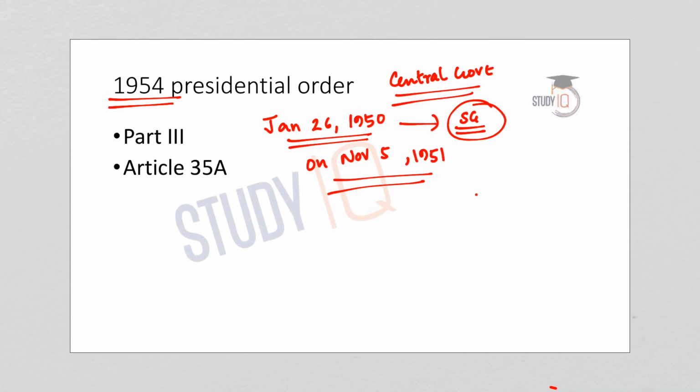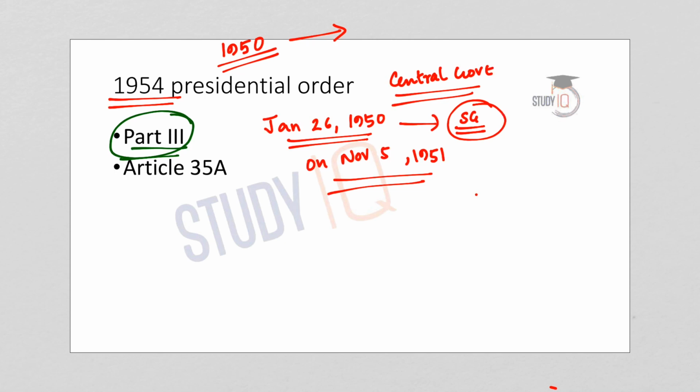So soon the 1950 order was replaced by the Constitution Application to Jammu and Kashmir Order, 1954. Earlier, in the year 1950, an executive order was created because there was no Constituent Assembly. But later, when the Constituent Assembly was convened, the order was replaced by the 1954 order. This order applied to Jammu and Kashmir the provisions of Part 3 of the Indian Constitution that relates to